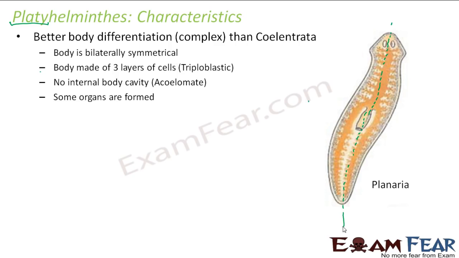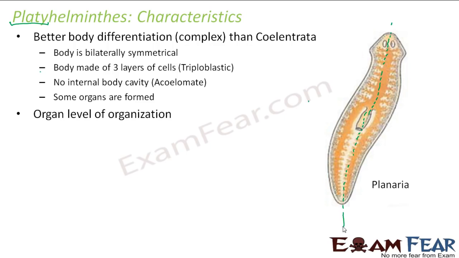Some organs are present. Now, cells were there even in Porifera. In Coelenterata, tissues were there. Now, even some organs are also present. By looking at the planaria, you can say that it is a little more developed, or a little more advanced as compared to Hydra. In Hydra, could you see anything like an eye? Or could you see anything like a mouth? Nothing, right? But here, at least by looking at this picture itself, you can see the eyes. So that means there are some organs which are a little developed. Not all organs, but at least some organs are formed, and that is why it is said to be at organ level of organization.